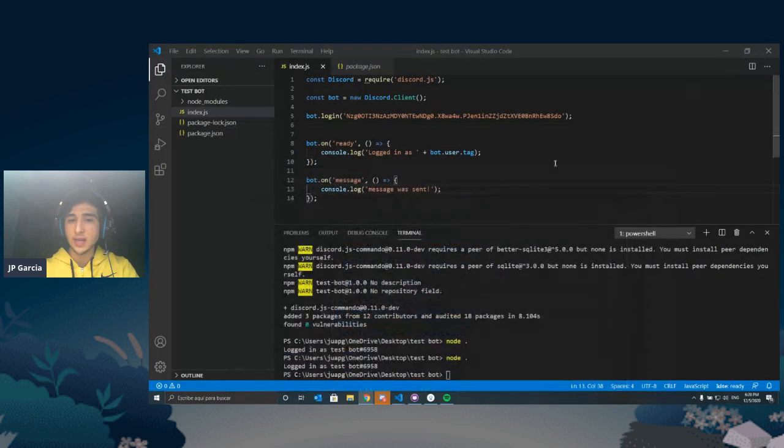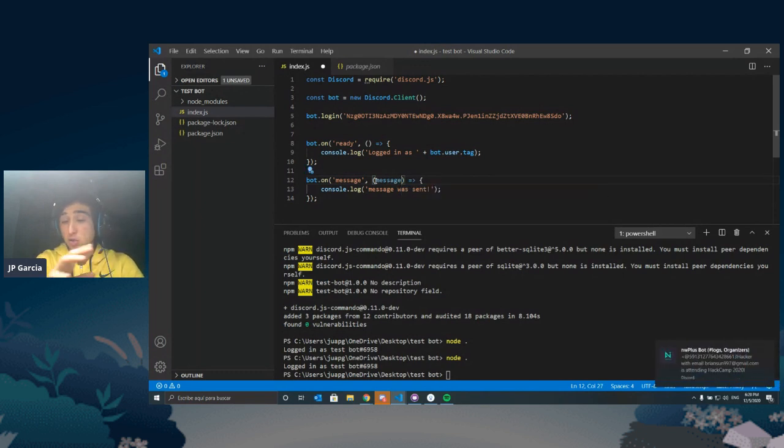So what does that mean? It means that for our anonymous function, for our listener, we can pass it a parameter, and it's going to be of type message, and it's going to be the message that was sent. We can call it whatever we want to call it. It can be message, MSG, hello, hi. The variable name can be whatever you want to call it. I'm going to call it message just to be easier. I think on the Notion I used MSG, but right now I'm just going to use message so that it's clear what's going on.